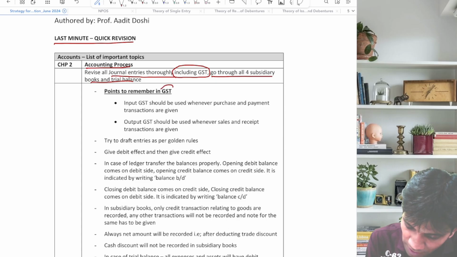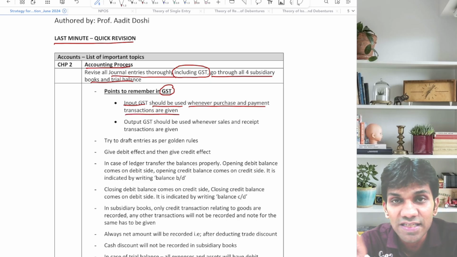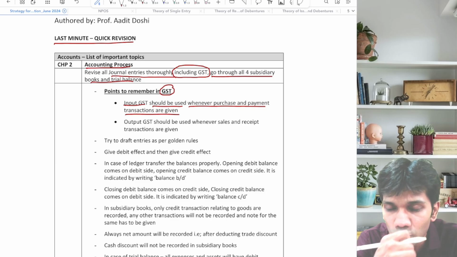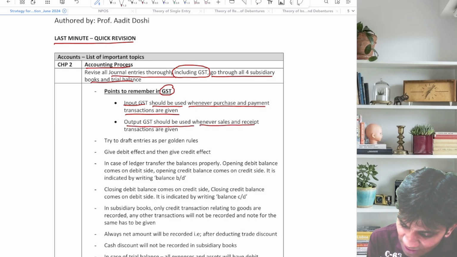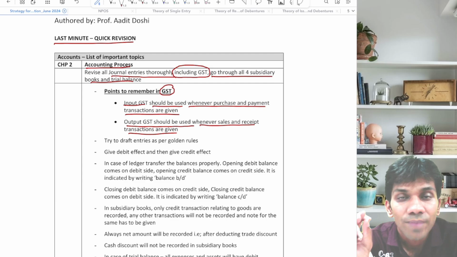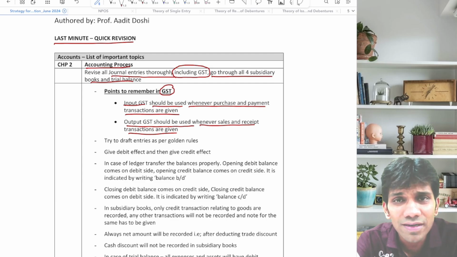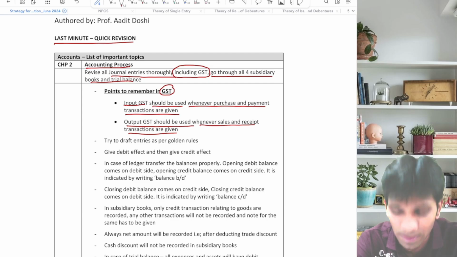Now points to remember in GST. Input GST should be used whenever purchase and payment transactions are given. Whenever purchase and payment transactions come, you will say input GST, because input GST means receivable. Output GST should be used whenever sales and receipt transactions are given. Whenever sales and collection or receipt transactions happen, you will say output GST, meaning GST payable.